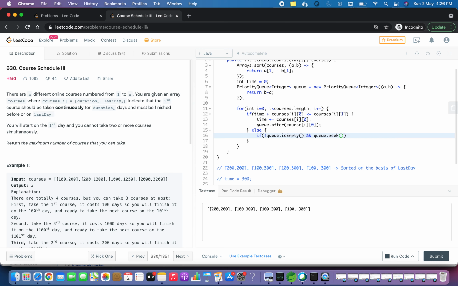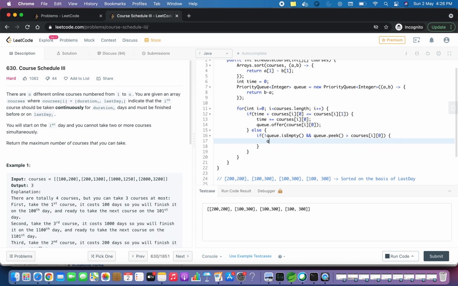We will remove it from the queue only if it takes greater time. So if the duration at the top of the priority queue is greater than the current duration, courses of i 0, then we will remove it, and we will also remove it from the time variable.